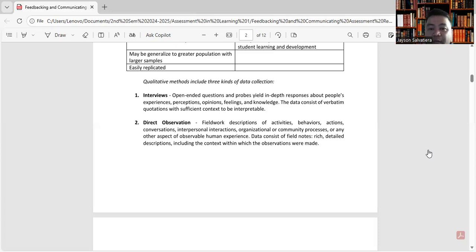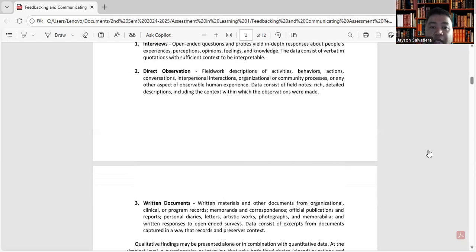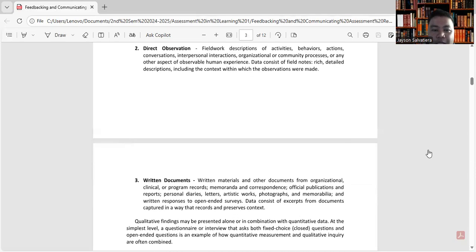Another method is the direct observation. So, field work, descriptions of activities, behaviors, actions, conversations, interpersonal interactions, organizational or community processes, or any other aspect of observable human experience. Data consists of field notes, rich, detailed descriptions, including the context within which the observations were made. So, direct observation, ikaw yung nag-observe. Kikita mo.